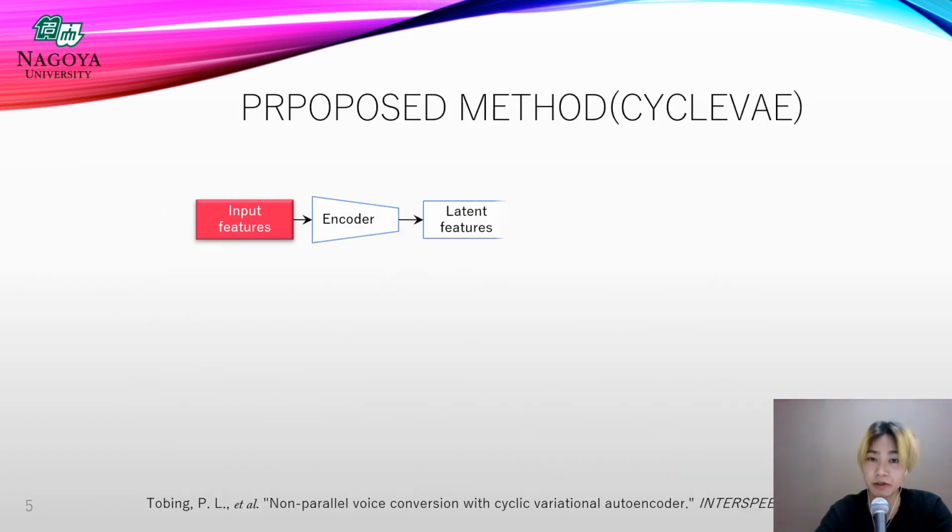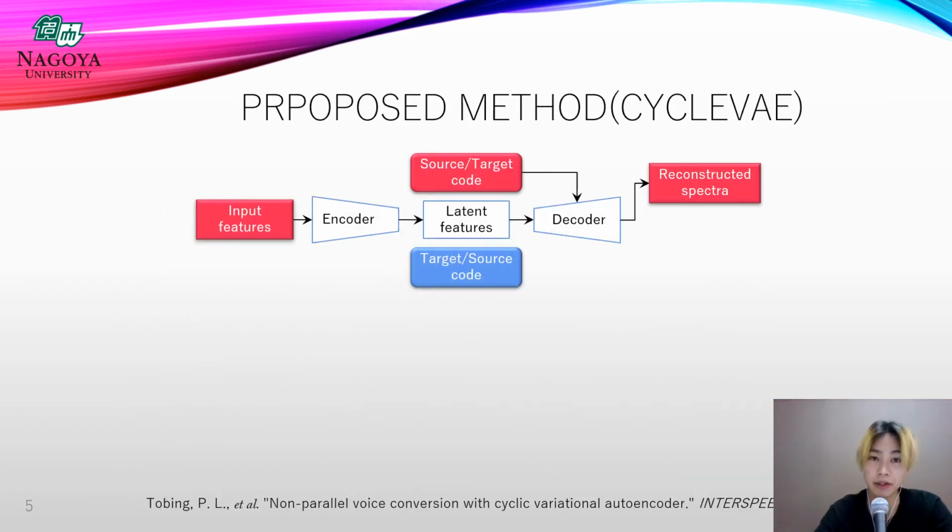In the VC based on the variational autoencoder, the encoder network extracts the speaker-independent latent features by using the speech features of the input, and the decoder network generates its speech features with the desired speaker characteristics from latent features, along with the given speaker code.